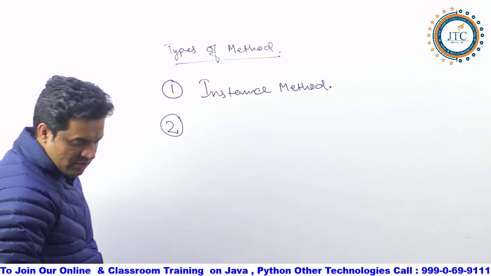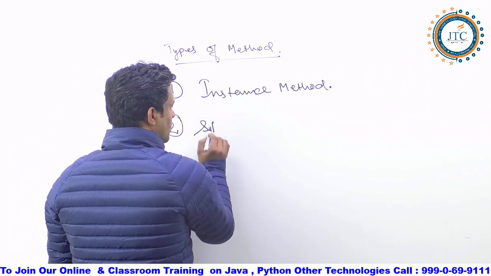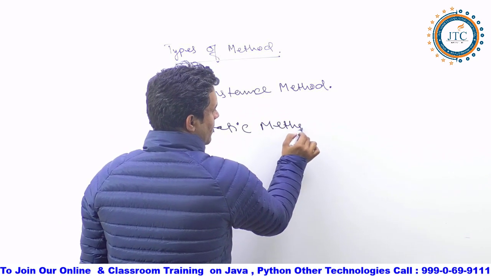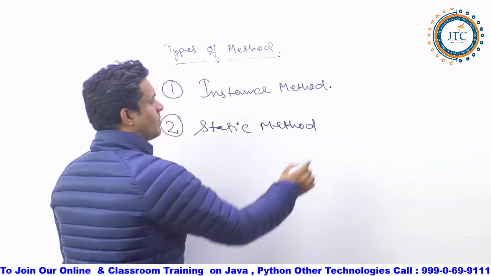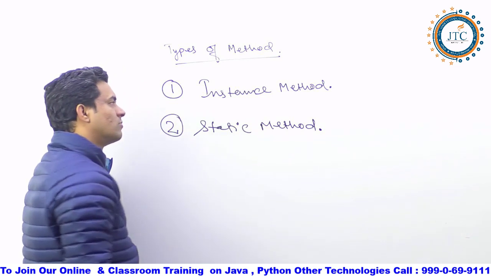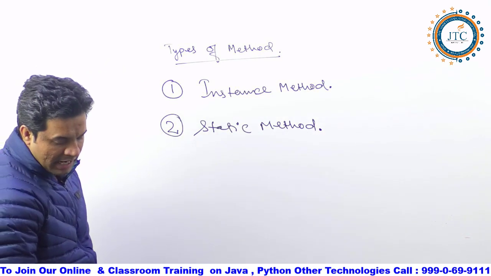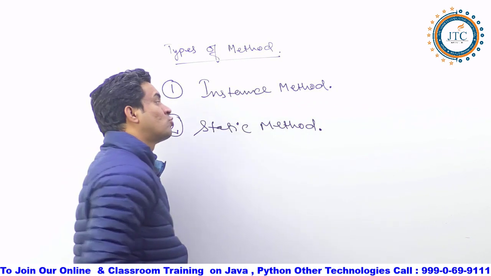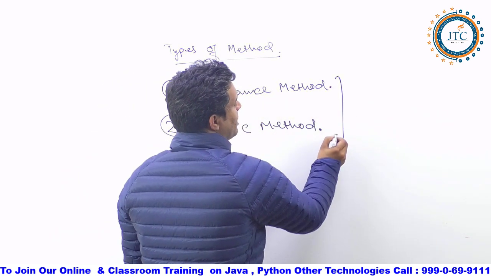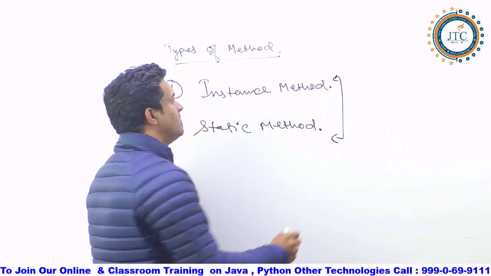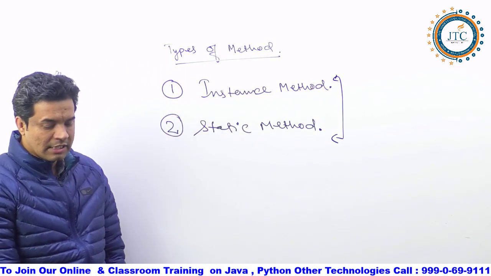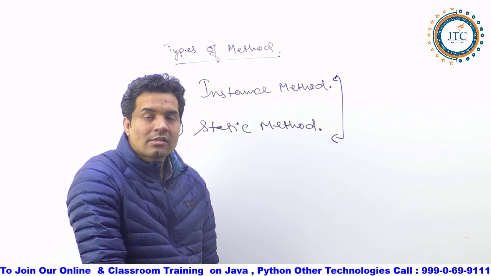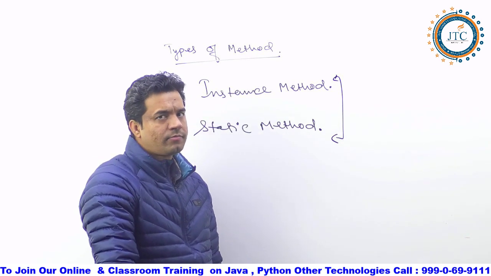The second one is the static method, I am writing here. These two are the important types of methods available in Java. One is the instance method, and the second one is the static method.